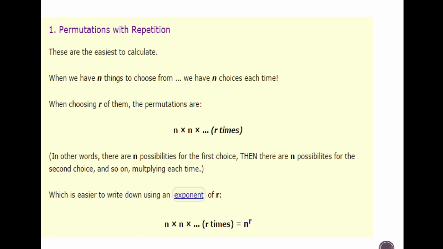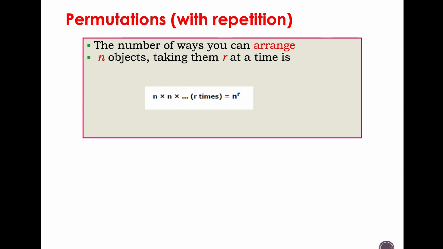In other words, there are n possibilities for the first choice, then n possibilities for the second choice, and so on, multiplying each time, which is easy to write down using an exponent of r, which is n to the power of r. So the number of ways you can arrange n objects taking them r at a time is n to the power of r, as previously mentioned.